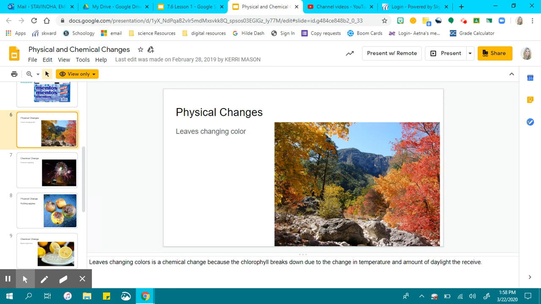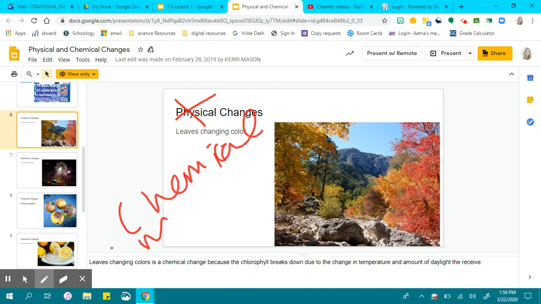Leaves changing color in the fall. Leaves changing color in the fall is not a physical change. They're changing color. They change color because the chemical makeup of the leaves are changing.